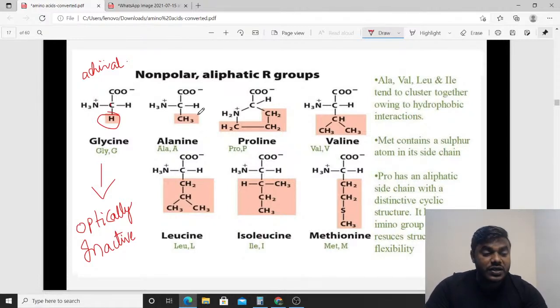Next one, friends, is the amino acid alanine. What is the specialty of alanine? It just has a methyl group as its side chain. That's all. Then the next one, friends, proline.